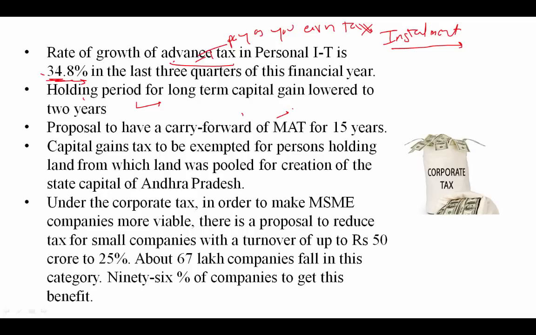So what is this minimum alternative tax? Under the Company Act, companies shall have to pay a MAT at 18.5% irrespective of their taxable income. So a company which is registered under the Company Act has to pay 18.5% tax, doesn't matter what their taxable income is. Okay, so 18.5% of book profit.